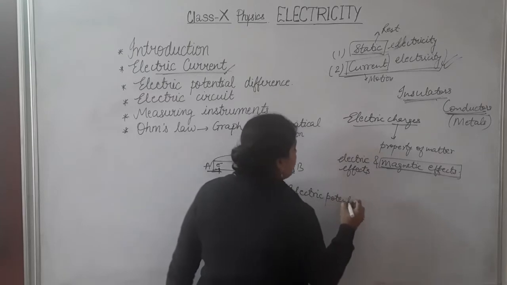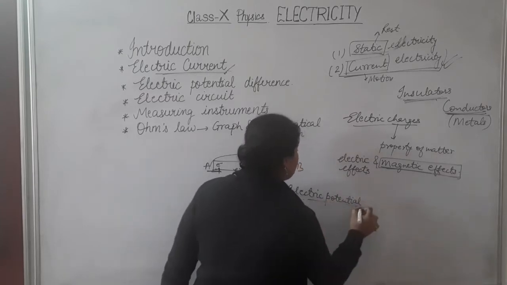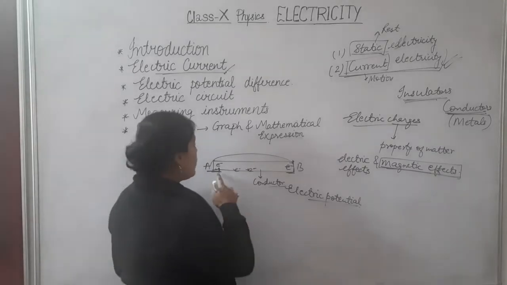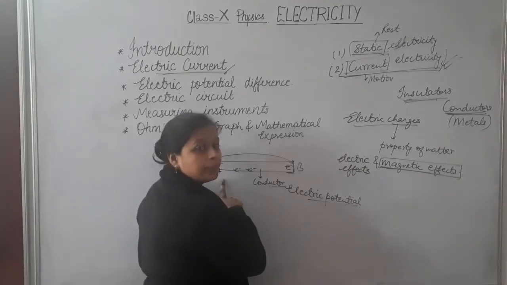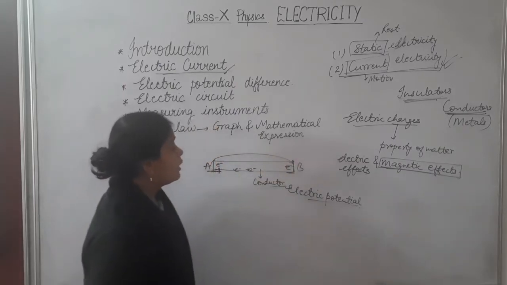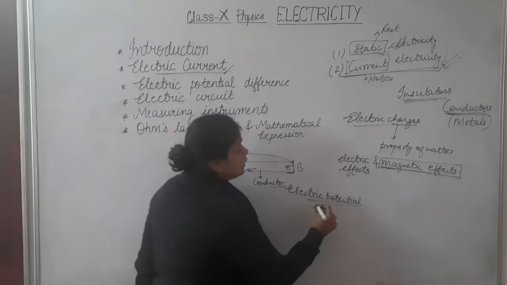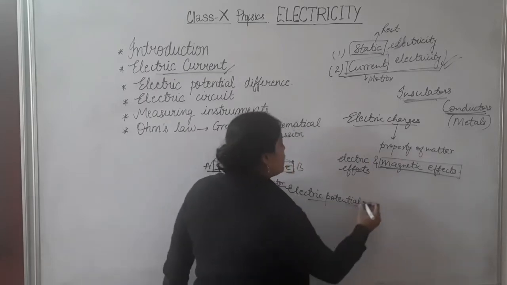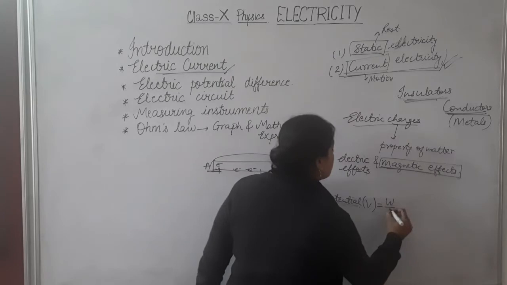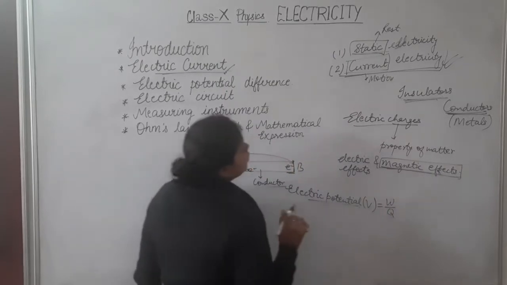What is electric potential? Electric potential is the amount of work done in taking a unit charge from one end of any conductor to the other end of the conductor. It is denoted by capital V and it is equivalent to W by Q.